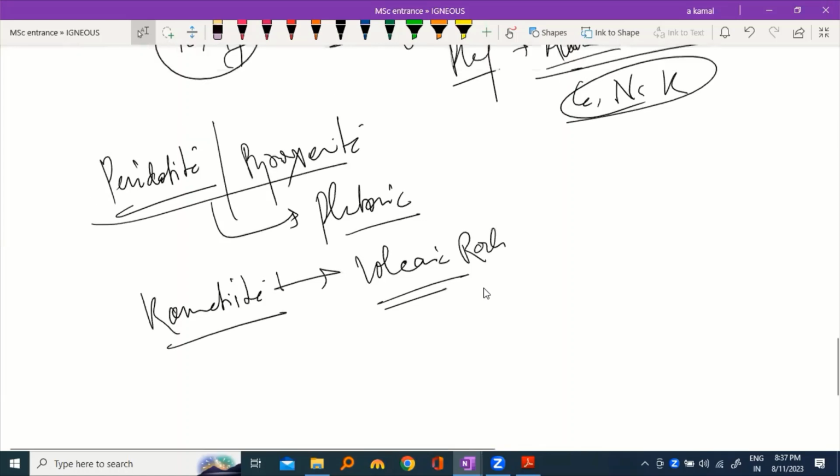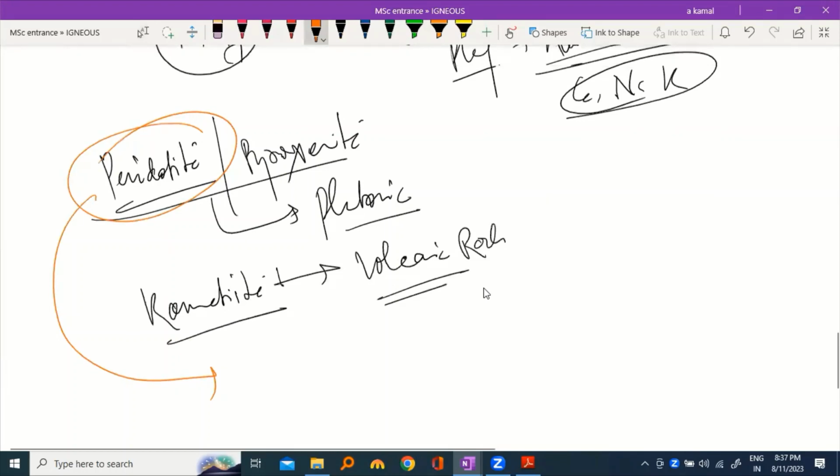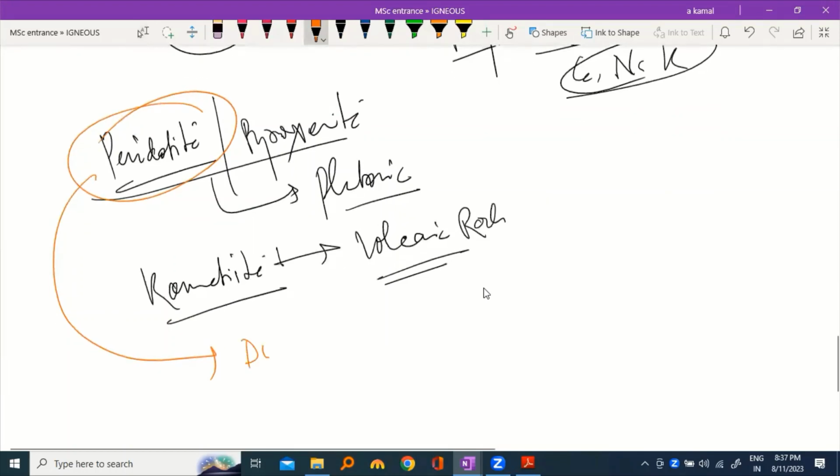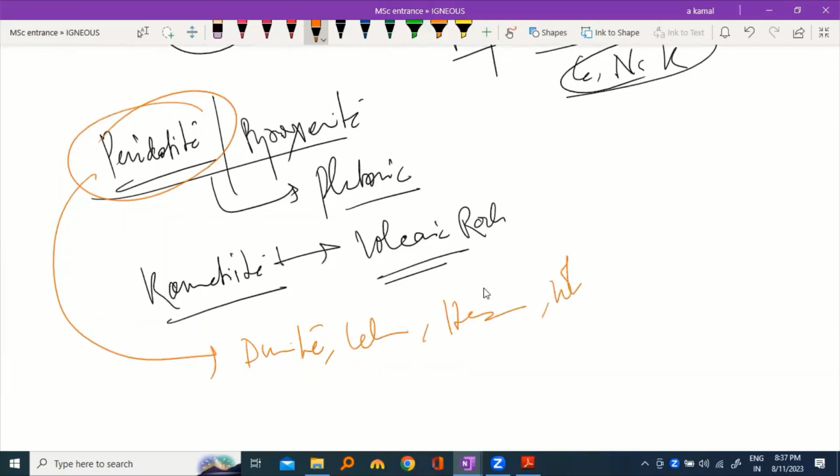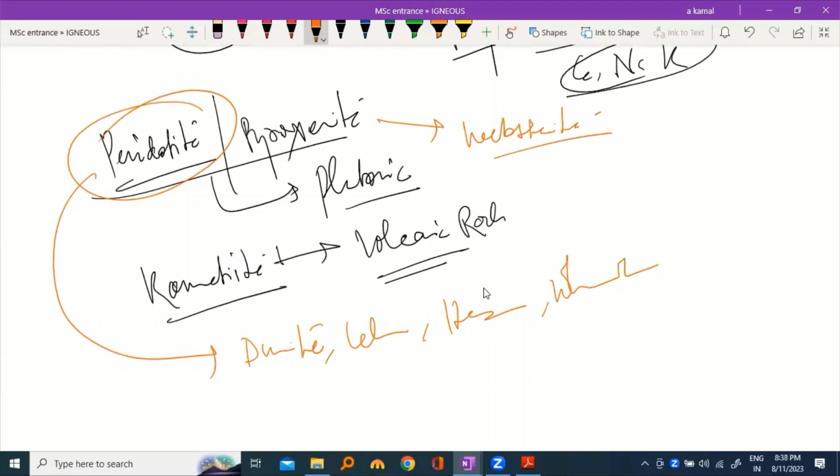So your peridotite is basically a group of rocks. Okay. What other rocks are in peridotite? Dunite, lherzolite, harzburgite, wehrlite. ठीक है. Websterite comes under the pyroxenite. Yes, sir. So we will learn all these things in the IUGS classification of igneous rocks. So till then, is there any doubt, any question from your side?